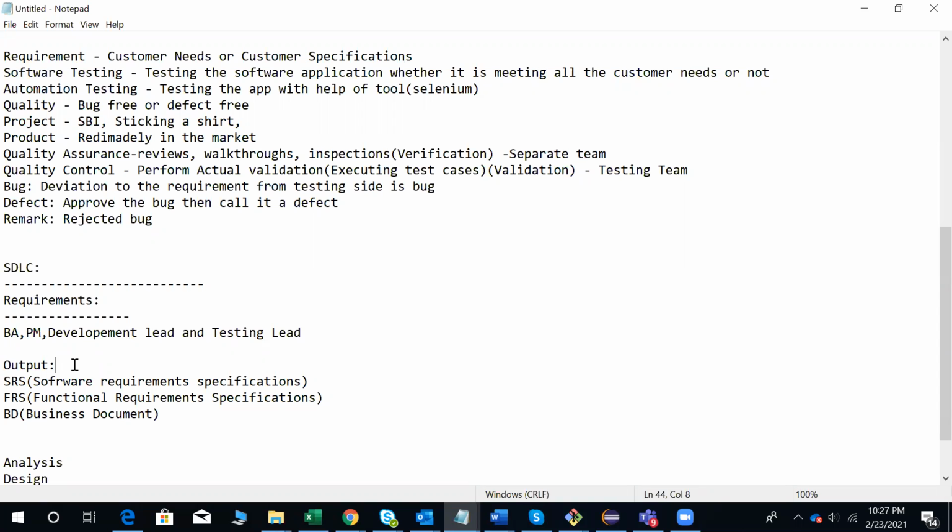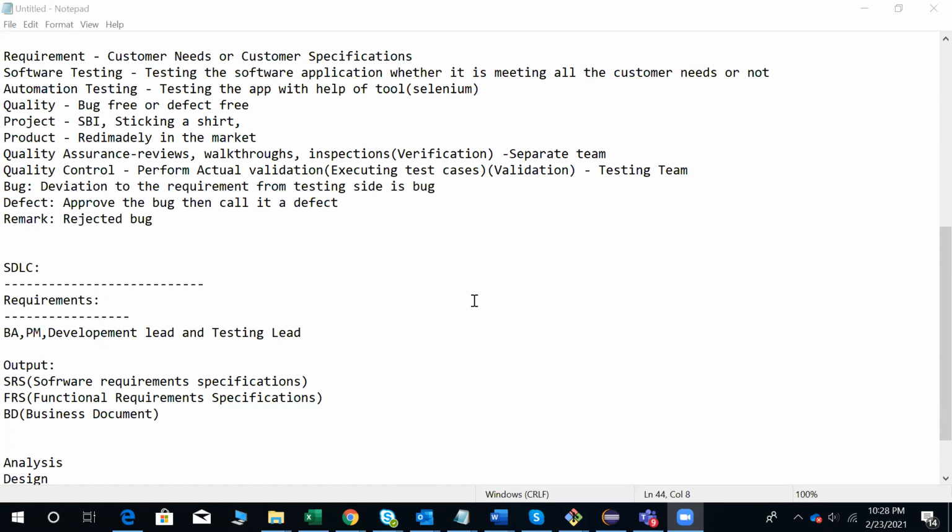So that is what is going to happen in real time. In real time, that is what is going to happen in the requirements phase. Requirements phase talks about, finally, we are going to get the requirements. Requirements are something like gathering the specifications from the client. So in real time, what will happen is the business analyst, project manager, development lead, and testing lead, they all will go to the client location for gathering the requirements.